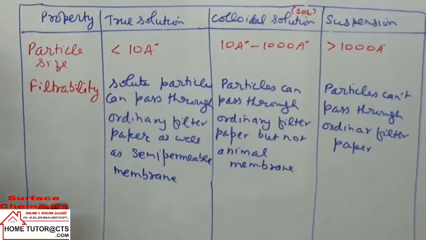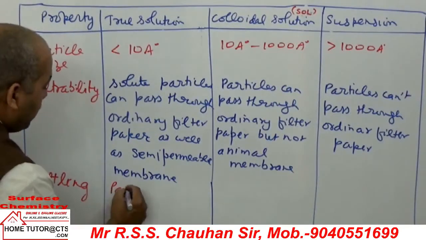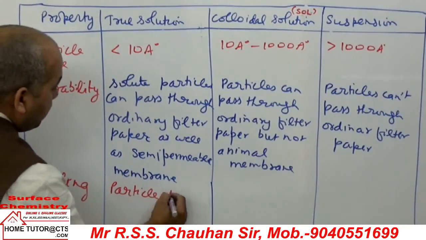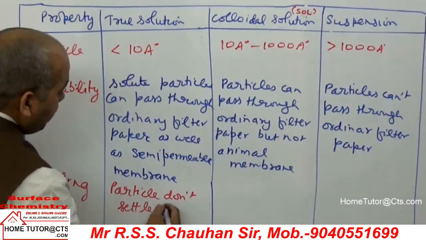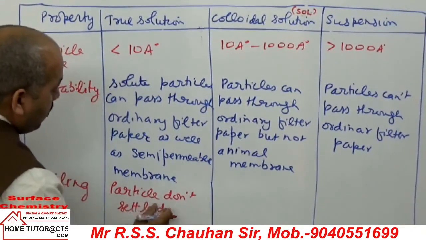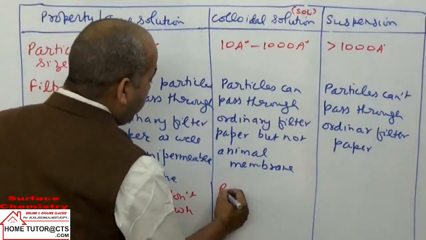Now next we can take settling property. Settling means on standing whether particles will settle down at the bottom or not. In this case, particles do not settle down on standing. Also here particles do not settle down on standing.